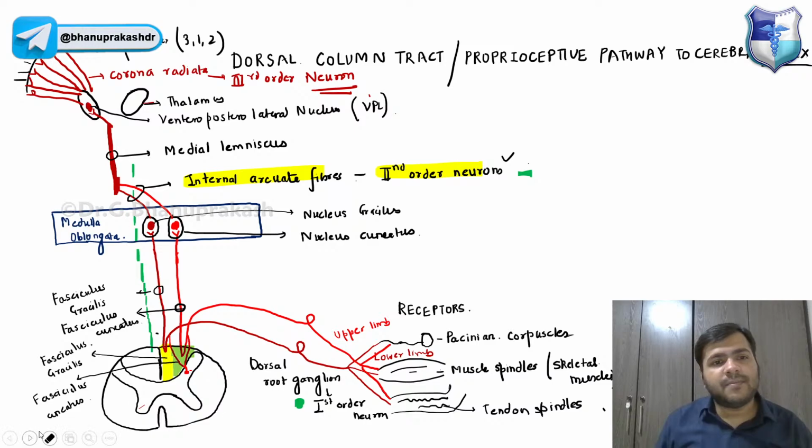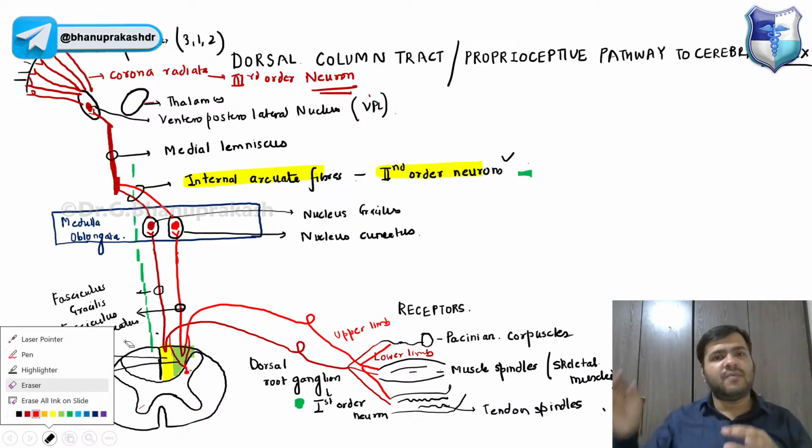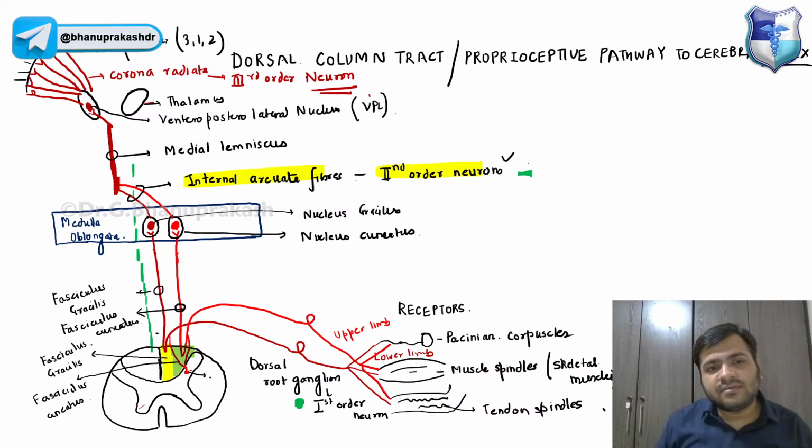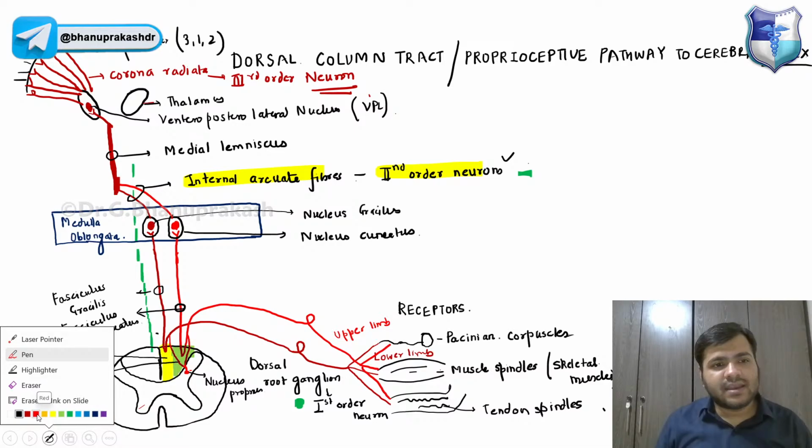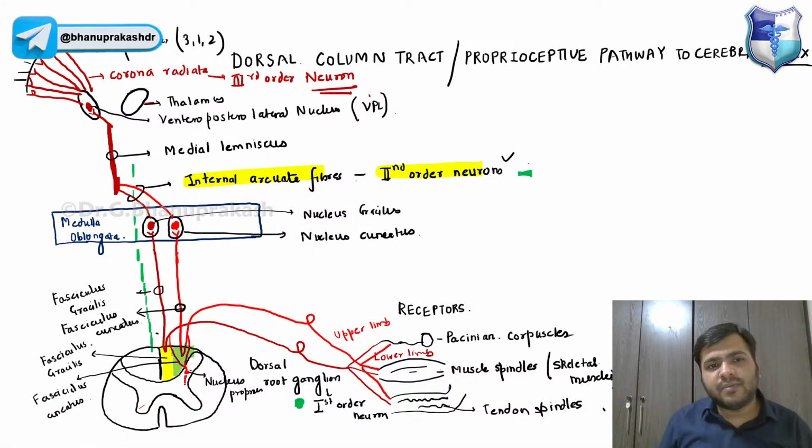Some fibers from the upper limb and some from the lower limb will be coming to the nucleus proprius. And over here, guys, you should know that from here an interneuron will begin, and from here it will go out through the ventral horn of the spinal cord as the lower motor neuron.